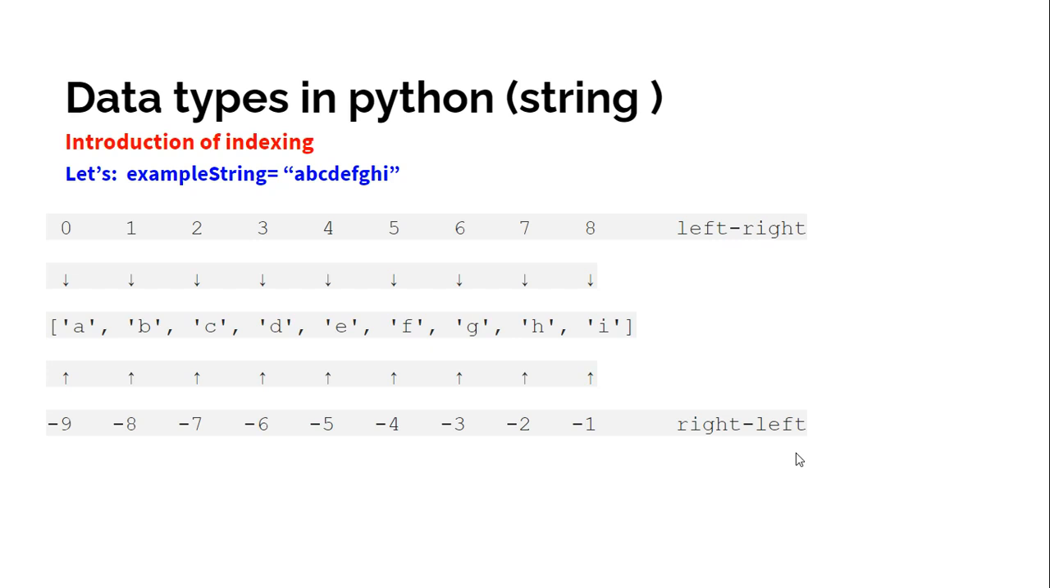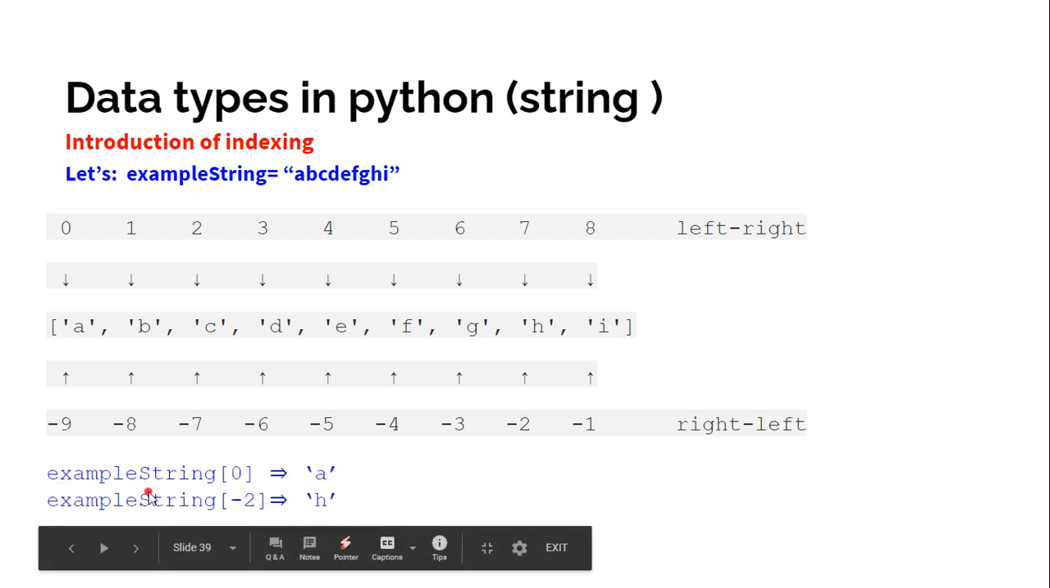Now you can see what the benefit of this indexing is. Suppose you want to get the value at any particular position, then you can use the index. This is our example string. We write example string and then square brackets, and inside them we pass the index. If you pass 0, you will get the A character. Next, if you write example string -2, this is the -2 position, and you will get H.